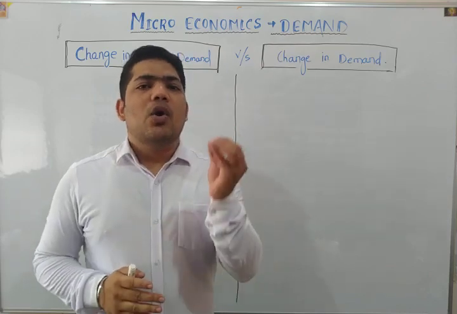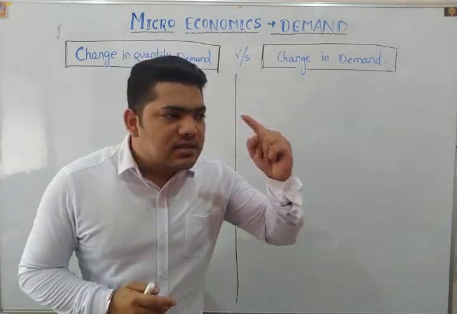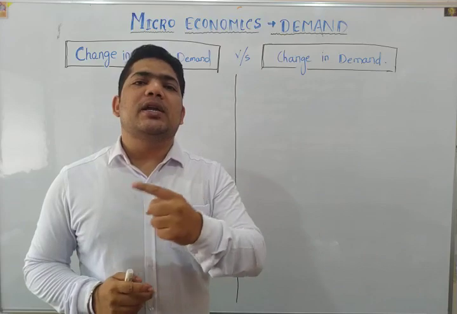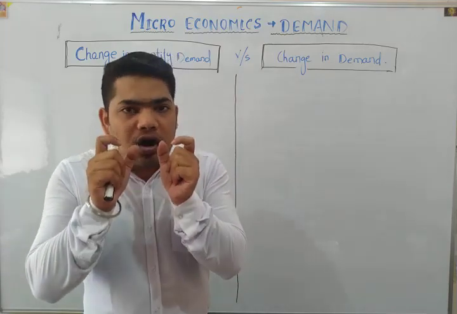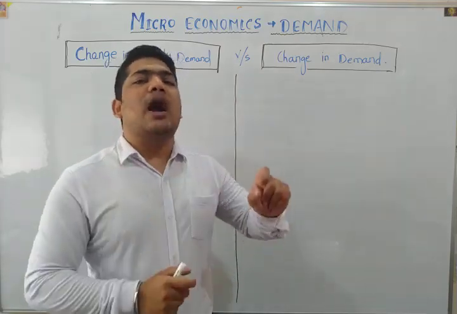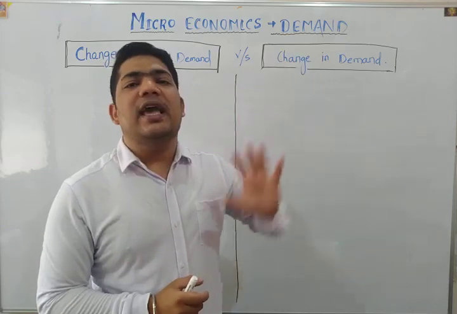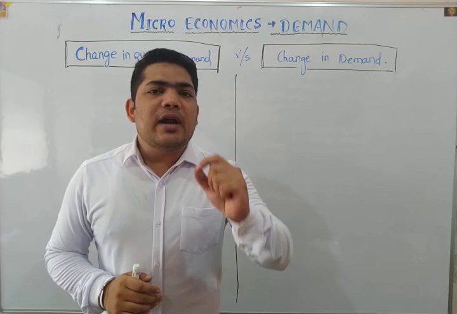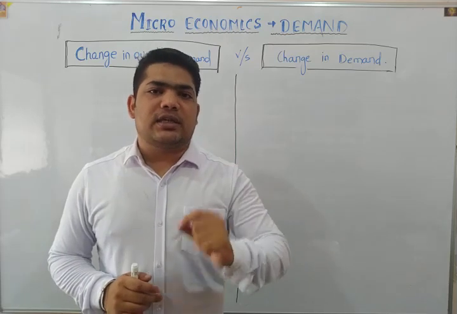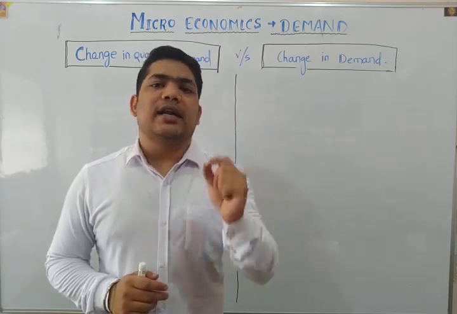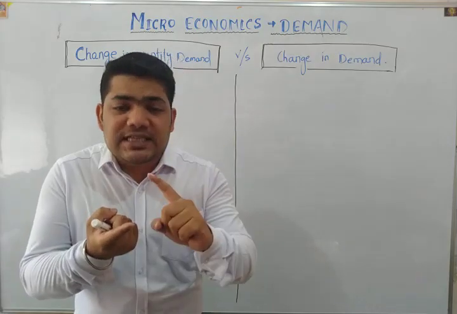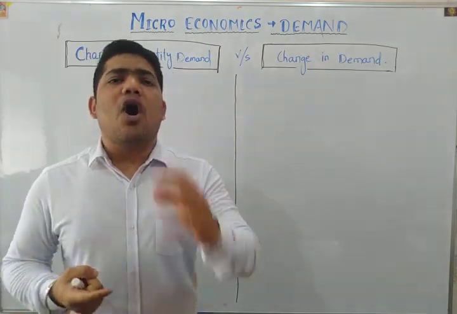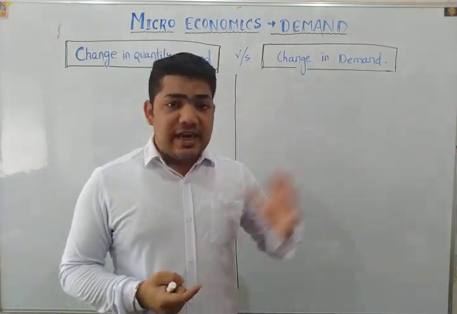So when the price of any substitute good or complementary good changes, it indirectly affects the demand of a particular commodity, let's say X. So here we can conclude that the demand position of a particular product can be affected either through the change in price of that particular product or due to any other reasons.